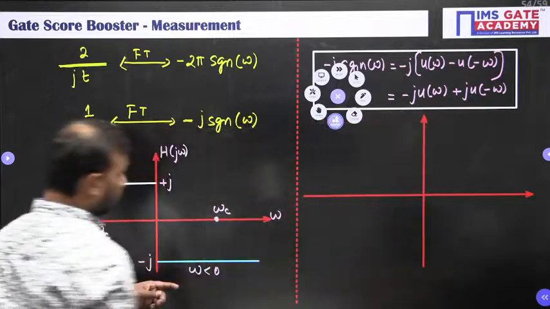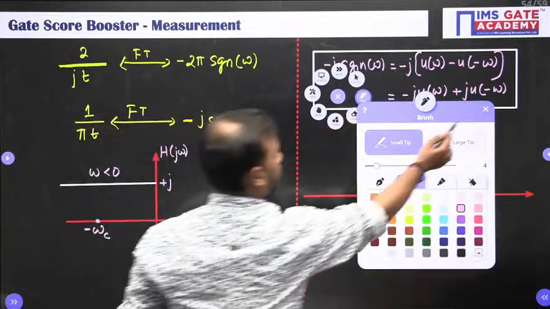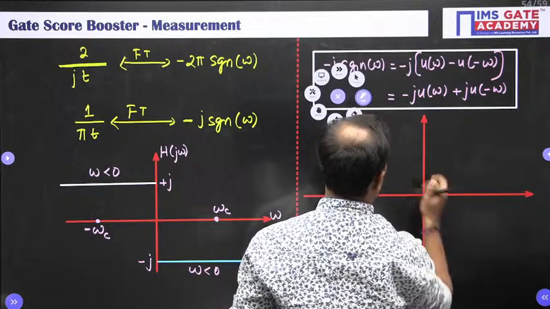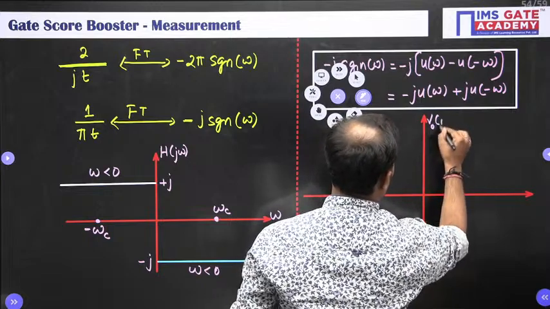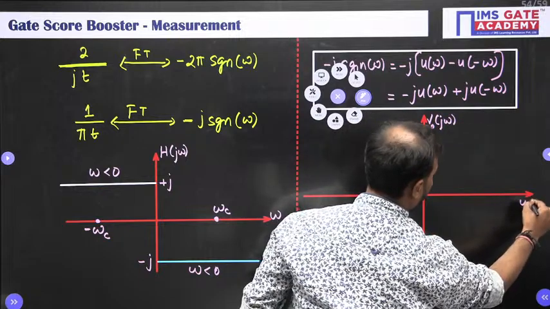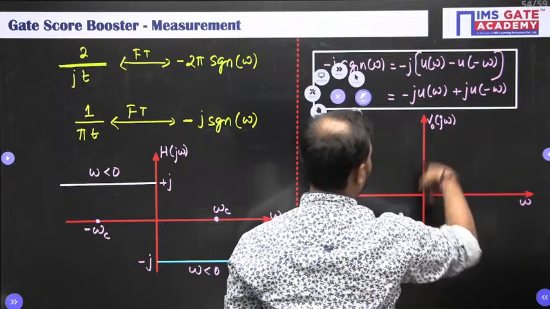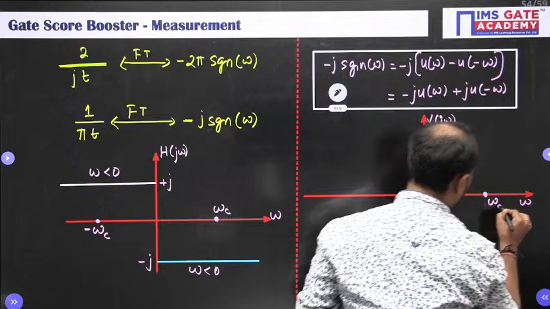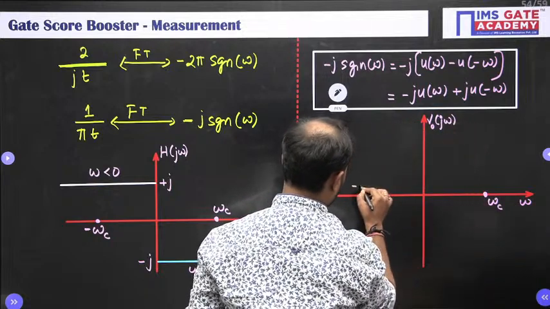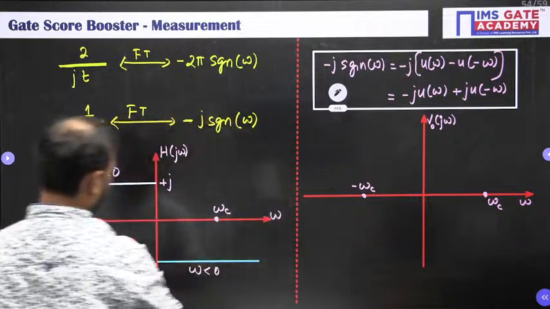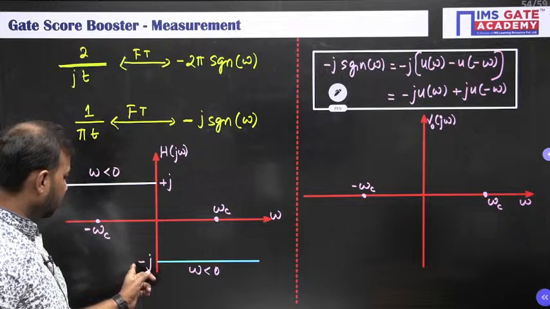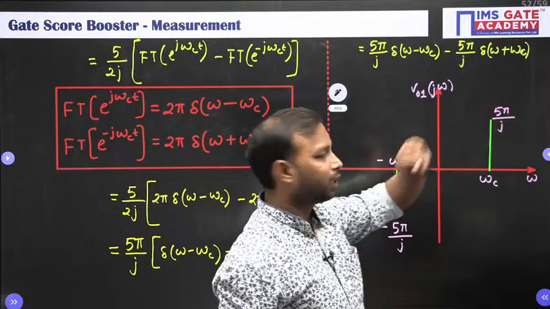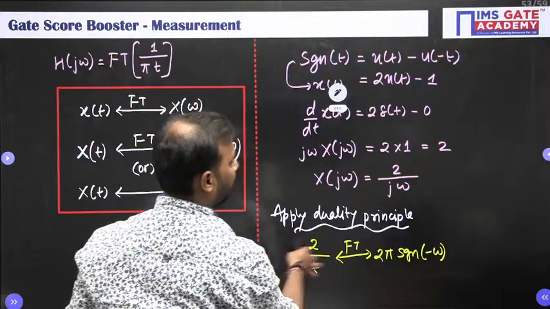So what value will we get here? Just a second. This is V naught of j omega, meaning the output, and this is the omega axis. So at omega c, let me write here omega c and here minus omega c. Let's see what we get. At omega c it is minus j and here it is 5 pi by j. So multiply both strengths: 5 pi by j into minus j will be minus 5 pi.